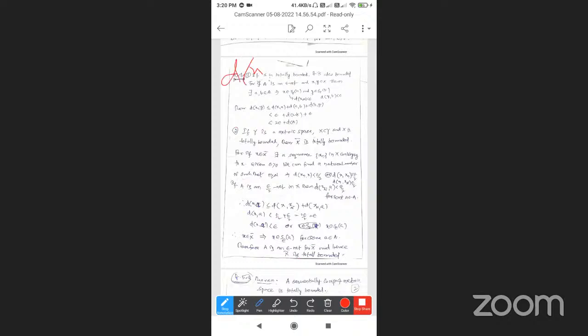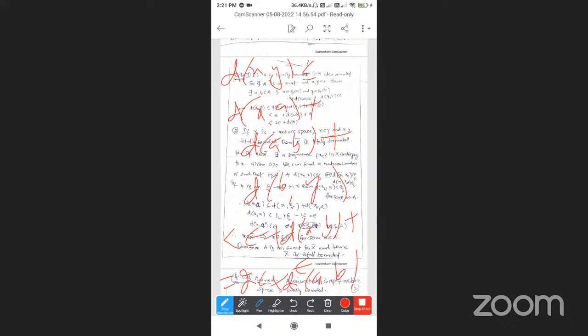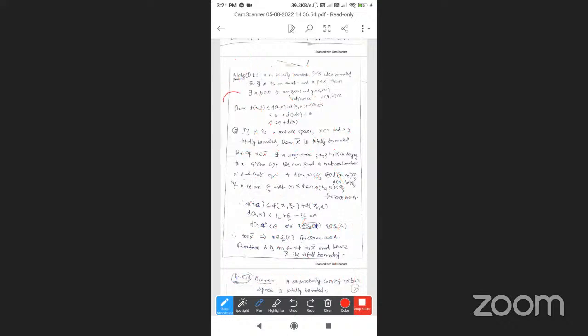D of X comma Y is less than or equal to D of X comma A plus D of A comma B plus D of B comma Y, by the triangle property. So D of X comma Y is less than epsilon plus D of A comma B plus epsilon, which is 2 epsilon plus D of A comma B. So D of X comma Y is less than or equal to 2 epsilon plus delta, where delta is the diameter of A.